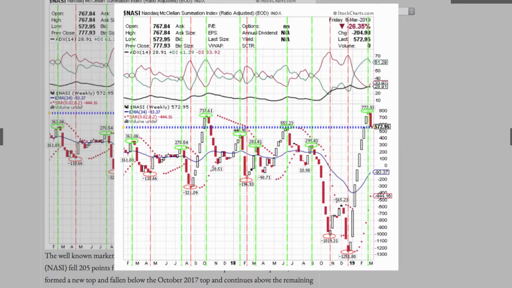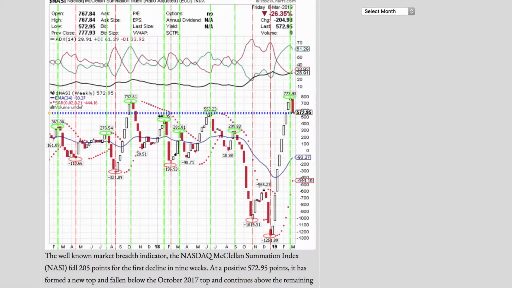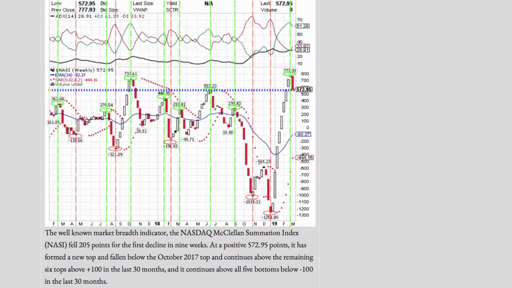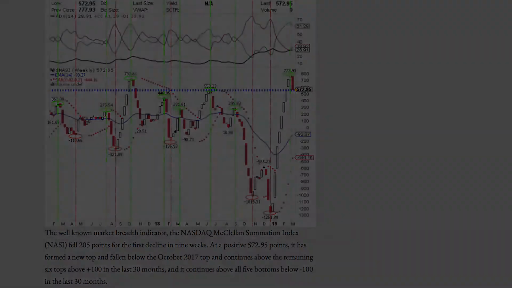The well-known market breadth indicator, the Nasdaq McClellan Summation Index, fell 205 points for the first decline in 9 weeks. At a positive 572.95 points, it has formed a new top and fallen below the October 2017 top, and continues above the remaining 6 tops above plus 100 in the last 30 months, as well as continuing above all 5 bottoms below minus 100 in the last 30 months.